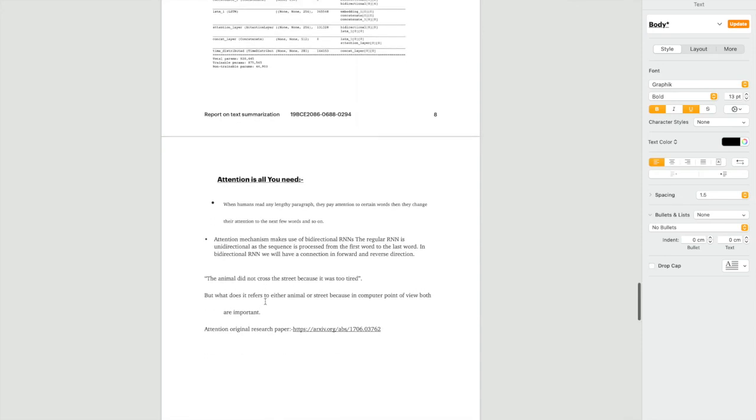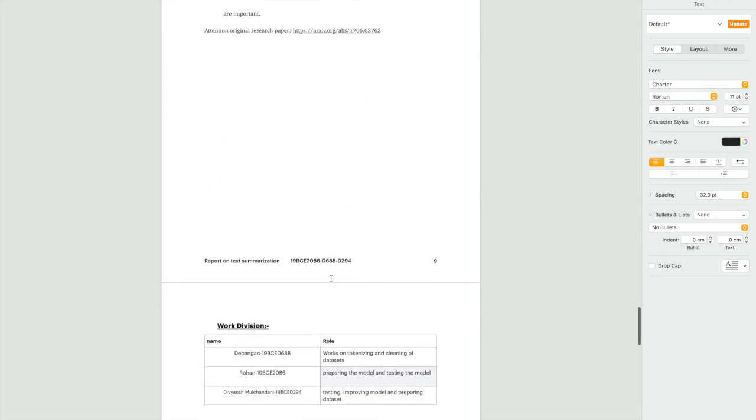So I will just show you with an example. The animal did not cross the street because it was too tired. What does "it" mean here? It can be the street, and I can go with a general inference that it will be the animal, but for a computer it doesn't know whether it is the street, because street is an object and animal is an object and a thing. So for this reason, we have to create an attention model, which we will show in the next review, with an implementation.